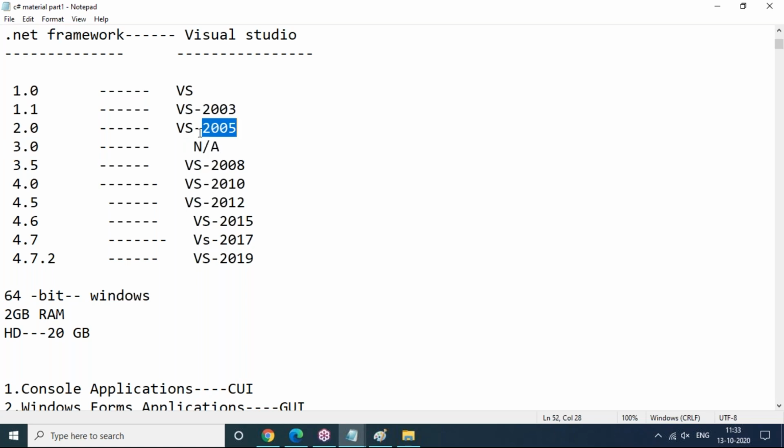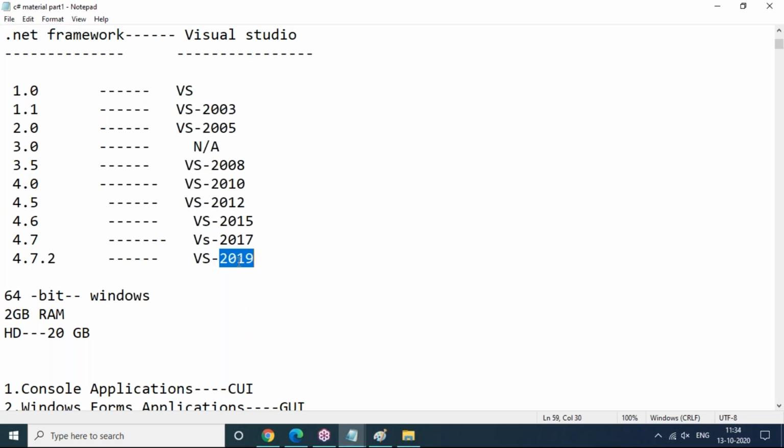They recommended using Visual Studio 2005 itself. Then 3.5 Visual Studio 2008, 4.0 VS 2010, 4.5 VS 2012, 4.6 VS 2015, 4.7 VS 2017, 4.7.1 and 4.7.2 VS 2019. This is called the latest version of .NET.